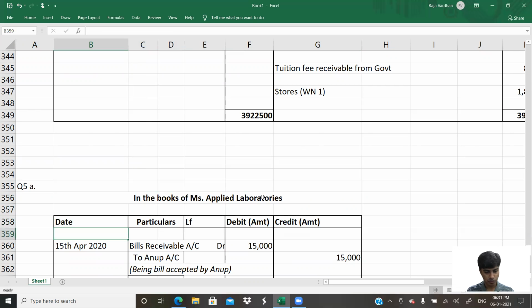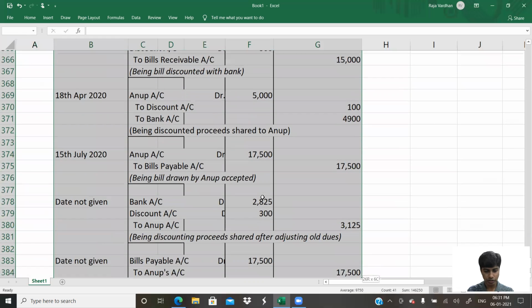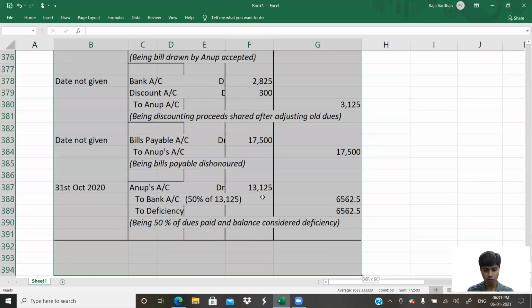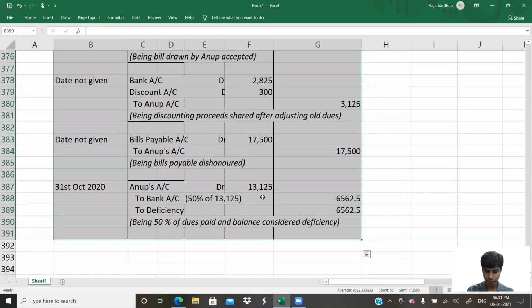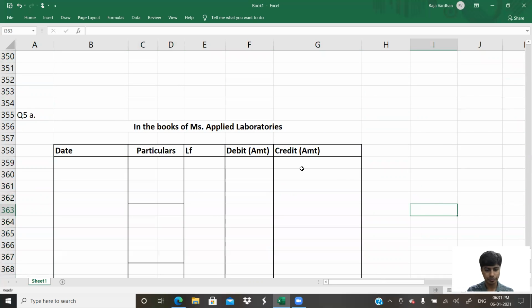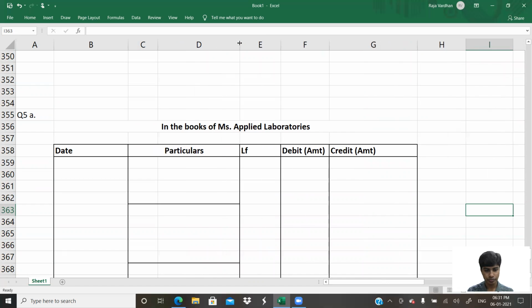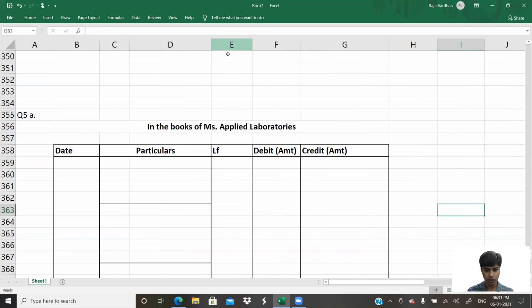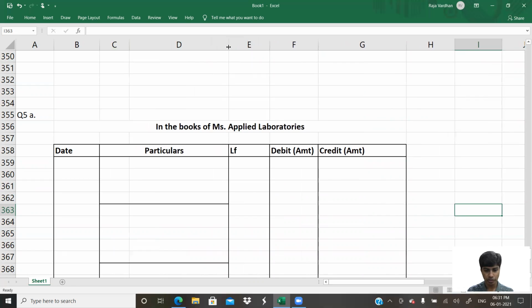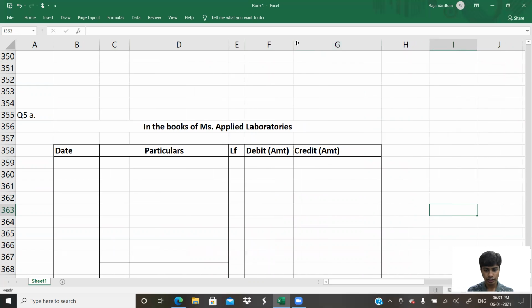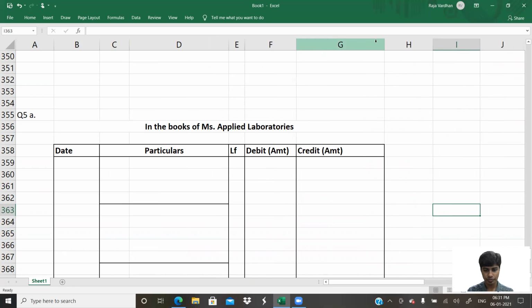I will clear all of this so that we can freshly type the amounts and also read the journal entries freshly. Just the format would remain. Our date column will become small. Ledger folio can also be kept very small. Then the debit amount and credit amount columns.